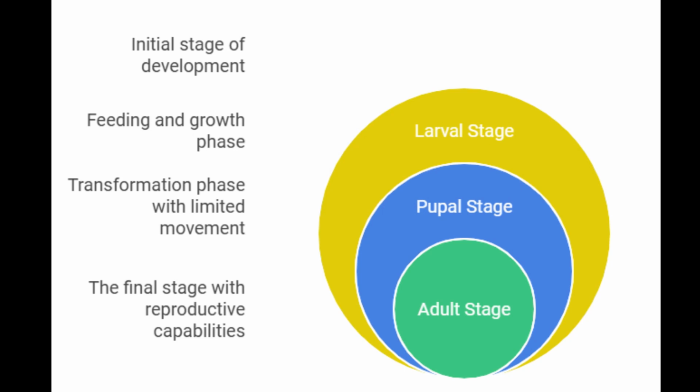The life cycle of a honeybee is a fascinating process that showcases the complexity and efficiency of these remarkable insects. This document outlines the stages of development that honeybees undergo, from egg to adult, and highlights the roles of different castes within a hive. Understanding the life cycle of honeybees is crucial for beekeepers, researchers, and anyone interested in the vital role these pollinators play in our ecosystem.